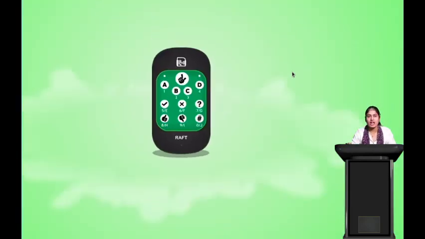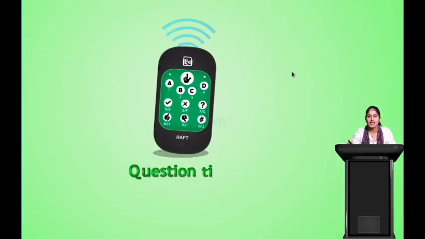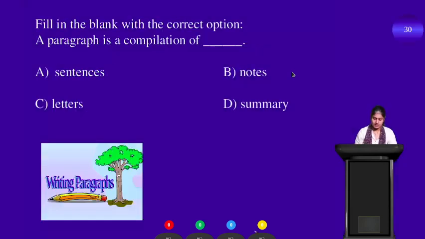So take out your rough devices and answer this question. Fill in the blank with the correct option. A paragraph is a compilation of option A sentences, option B notes, option C letters, option D summary. So what is a paragraph? Is it a compilation of notes or letters or summary?